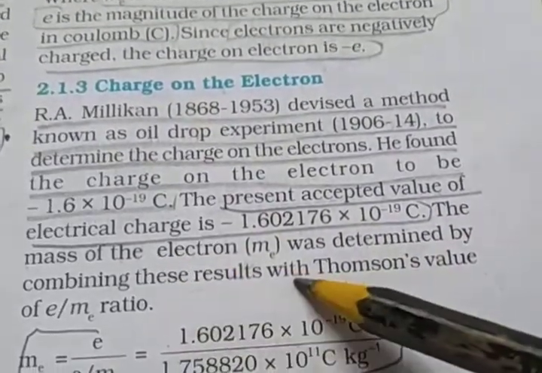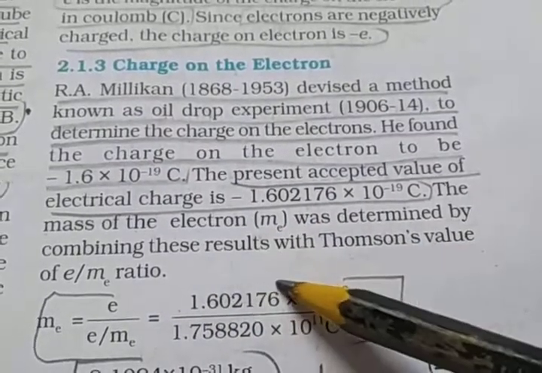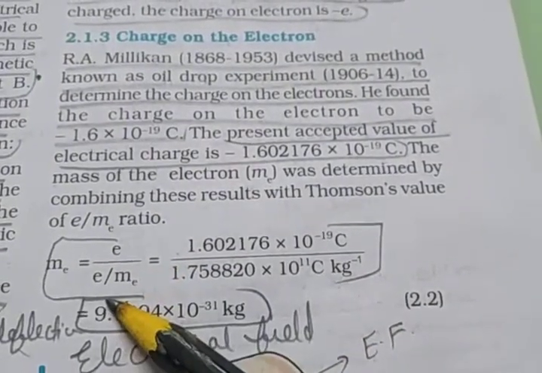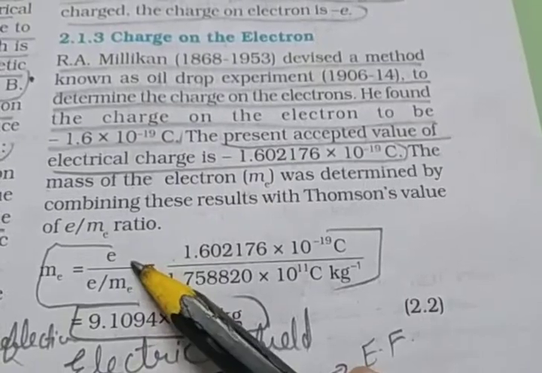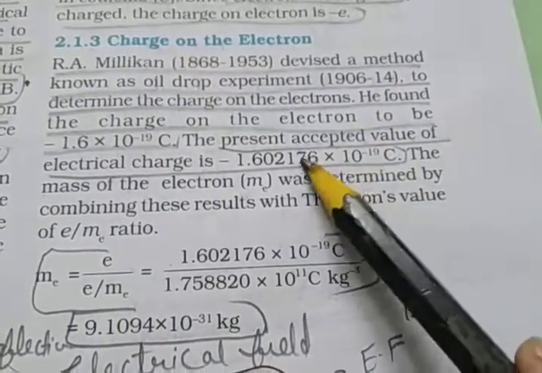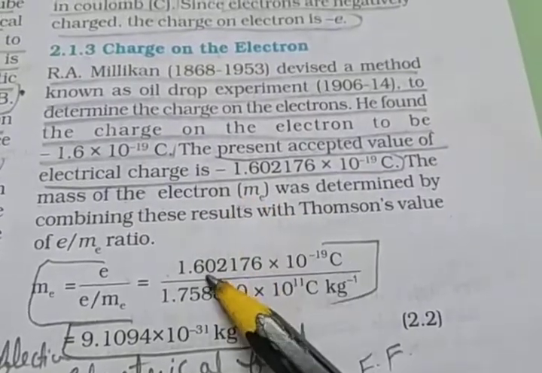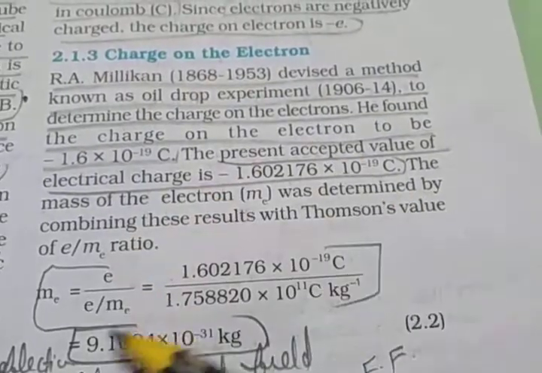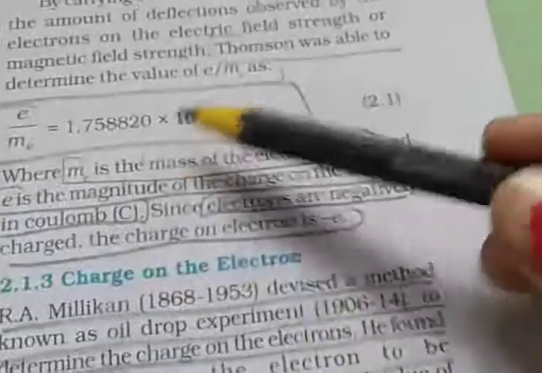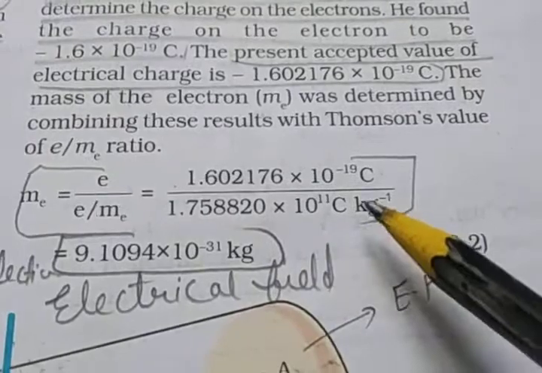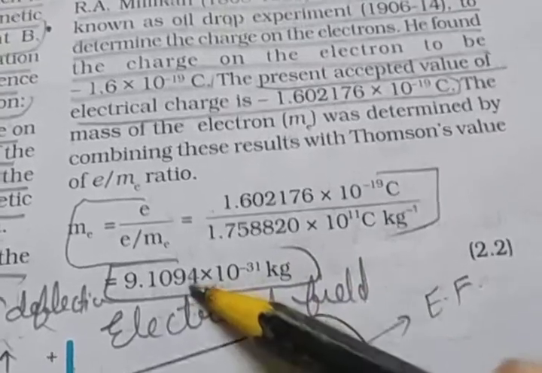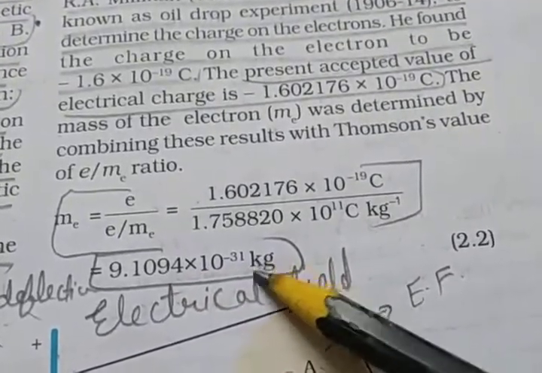The mass of the electron was determined by combining these results with the Thomson value. Here you see m_e = e / (e/m_e). So e is the charge on the electron, the present accepted value of the electrical charge, 1.602176 × 10^-19 coulomb, and e/m_e is 1.758820 × 10^11 C kg^-1. So divide, and the mass of the electron is found to be 9.1094 × 10^-31 kg.